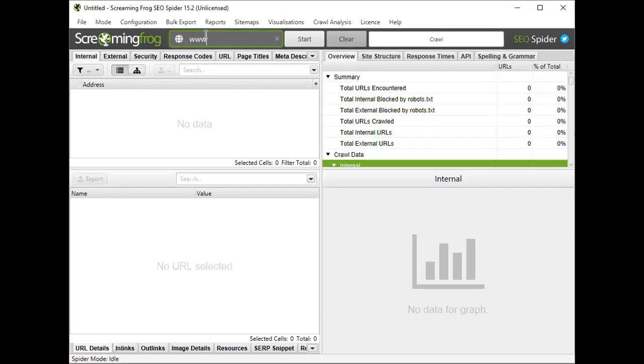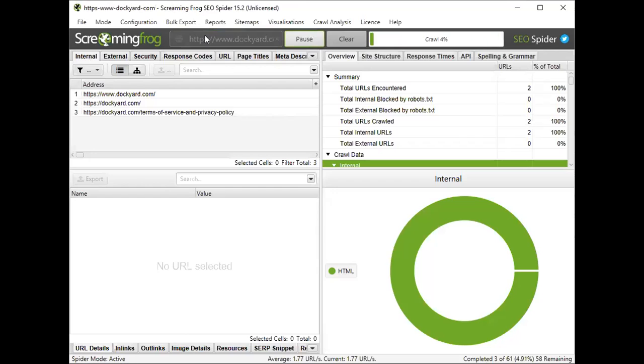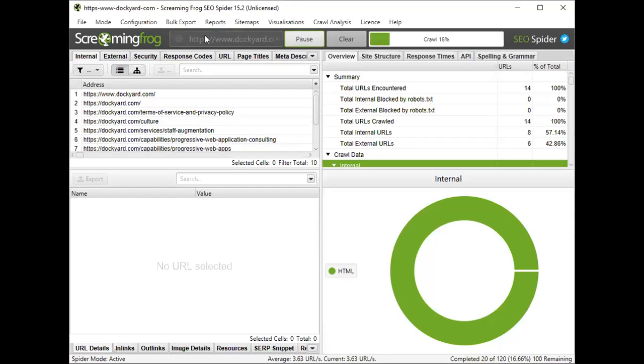For example, I write www.dockyard.com, press enter, and it will start to crawl it. It will take a second. See, it has started to list all the web pages here. These are your web pages. The address block starts to give your web pages.